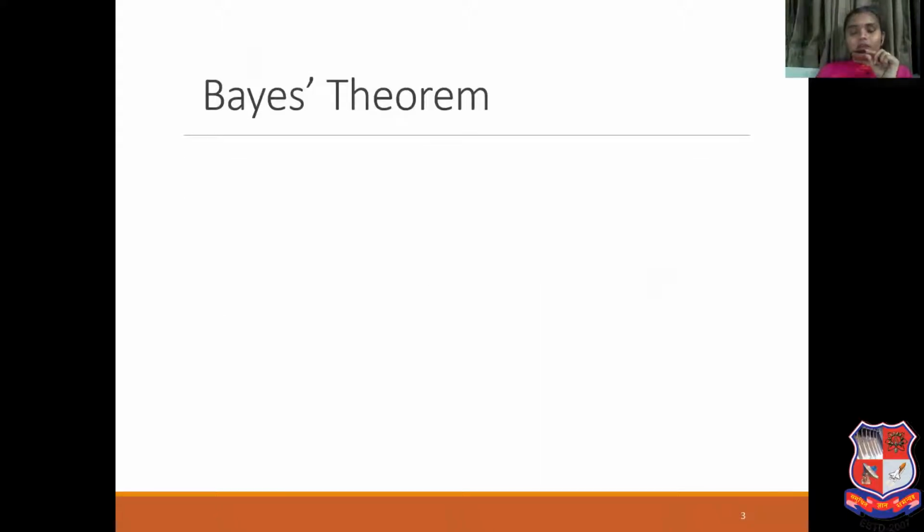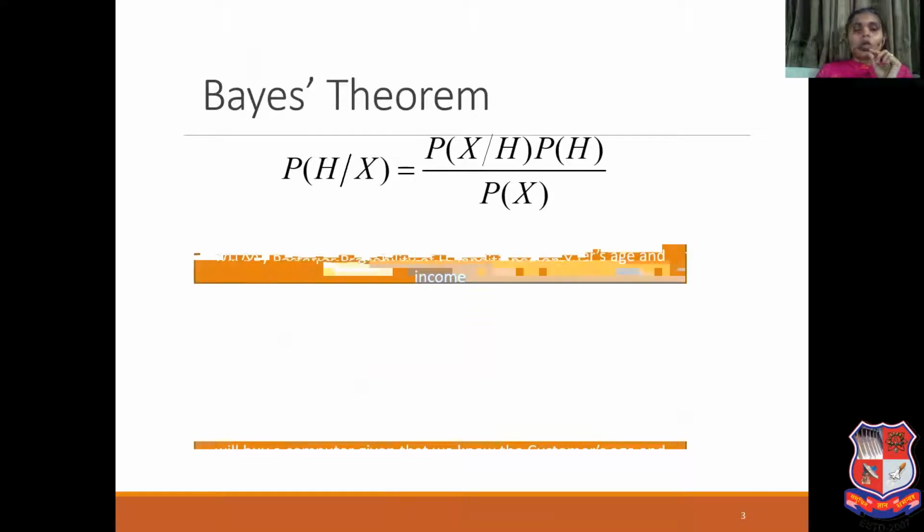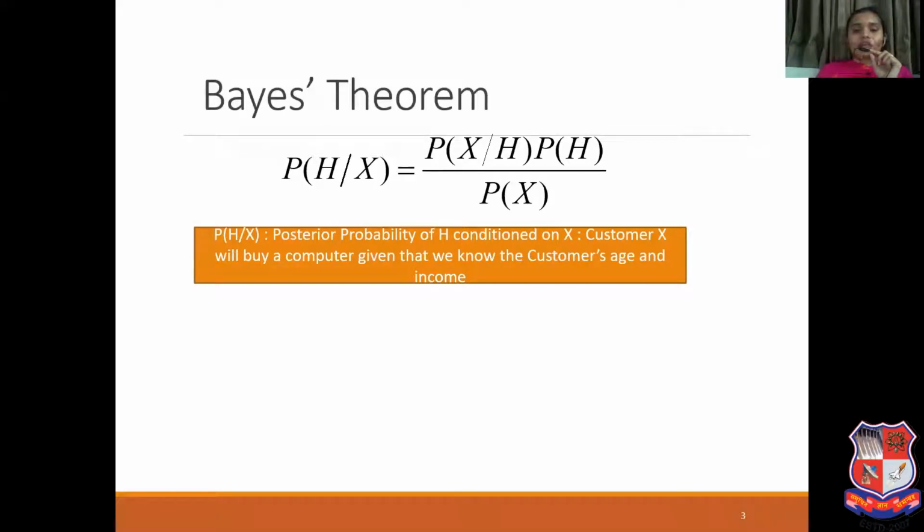So first of all, we should know what is the Bayes theorem. Probability of H given X is equal to probability of X given H into probability of H divided by probability of X. Let's understand this term one by one. What is probability of H given X? It is known as the posterior probability of H conditioned on X. X is a condition which is already given, and we are finding the probability of H given X.